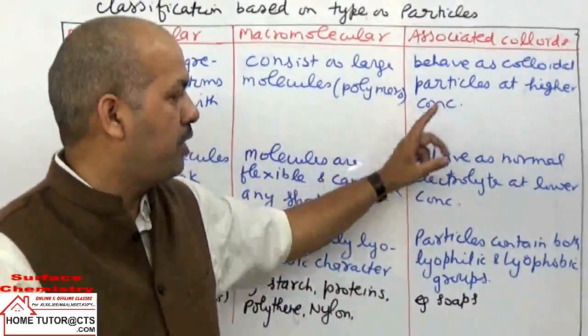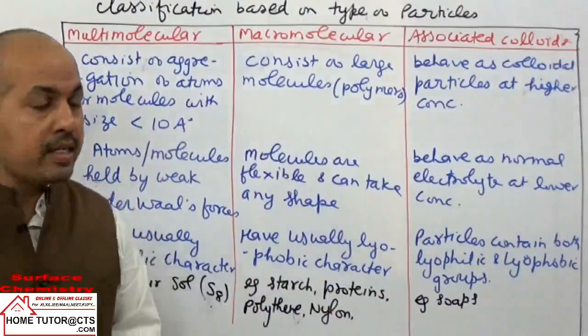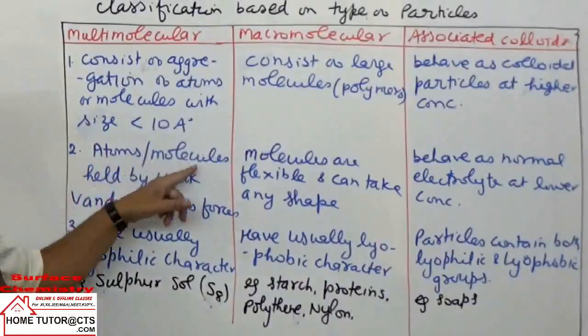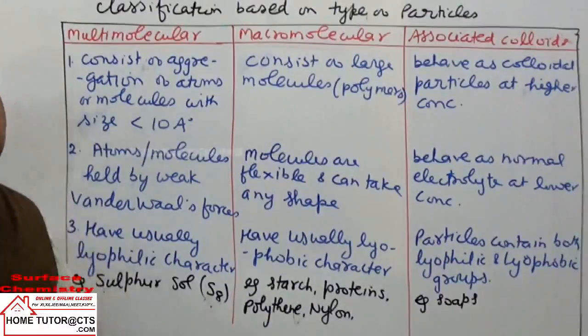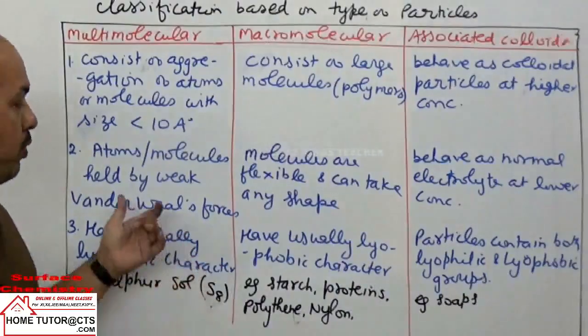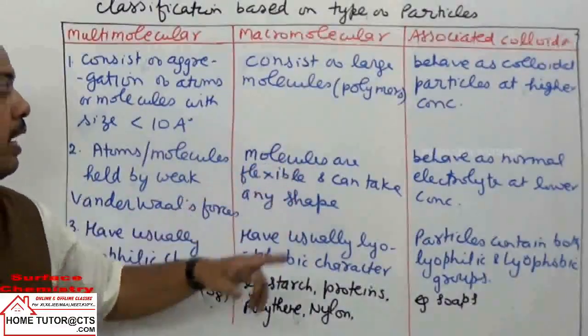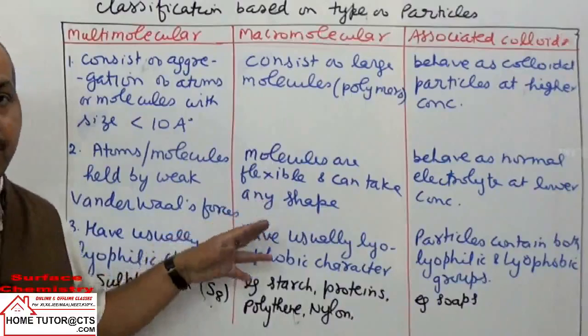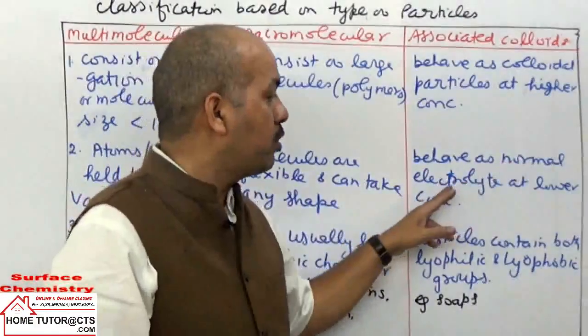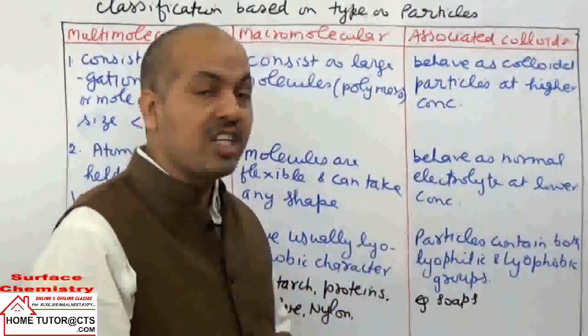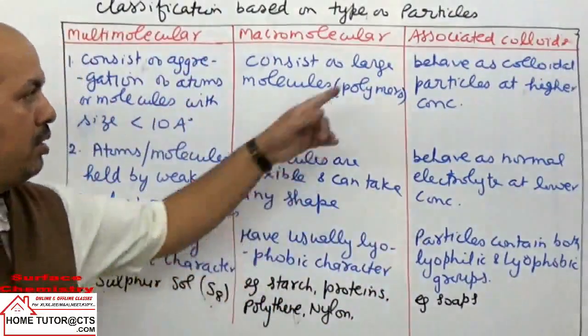They form micelles actually. Now the next point: atoms or molecules are held by weak van der Waals attractive forces. Molecules are flexible and can take up any shape. They behave as normal solutions, normally at lower concentrations. That is the nature of their particles.